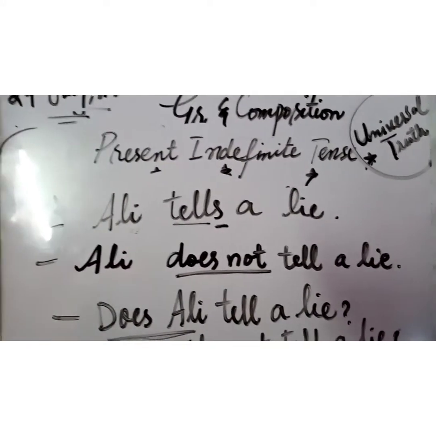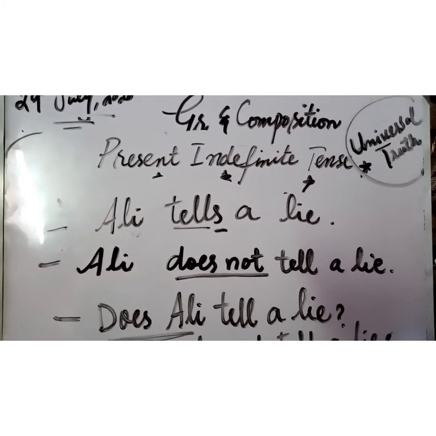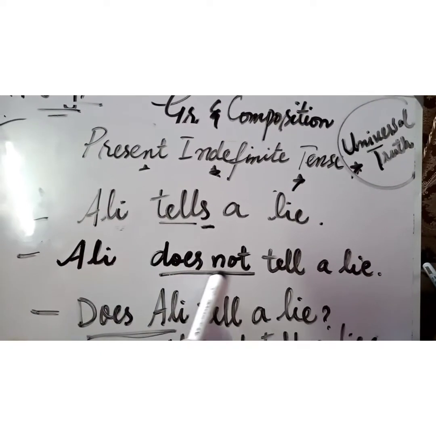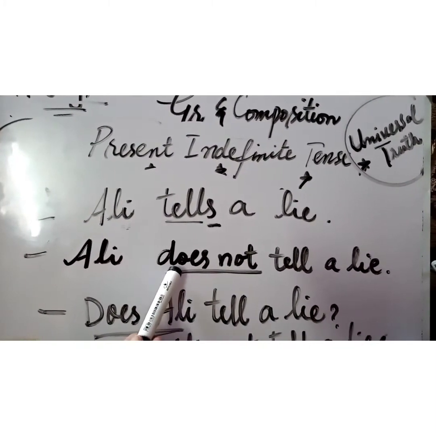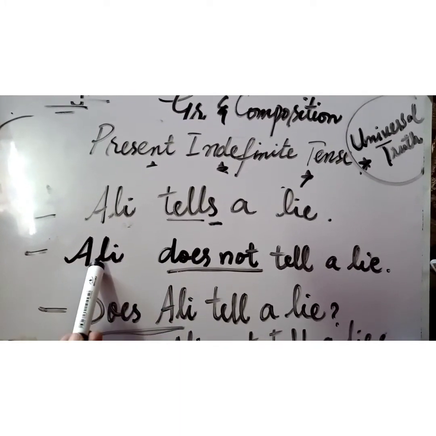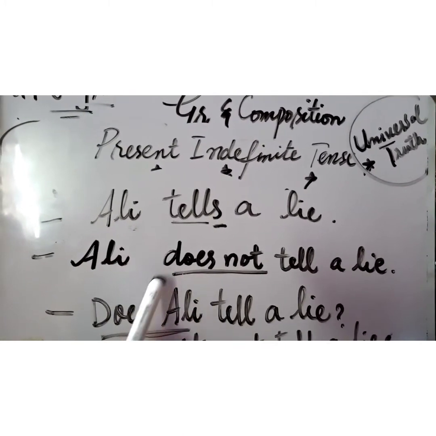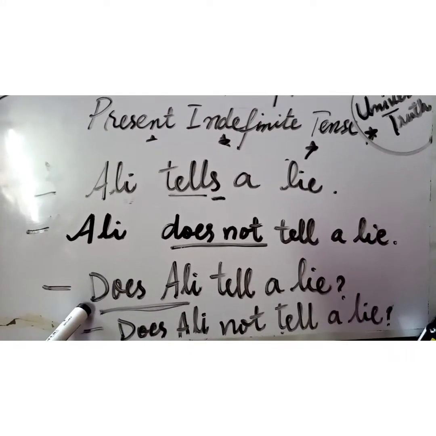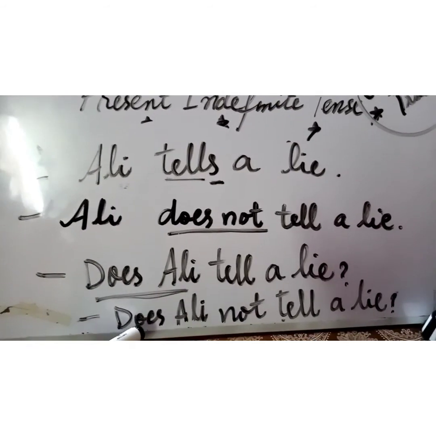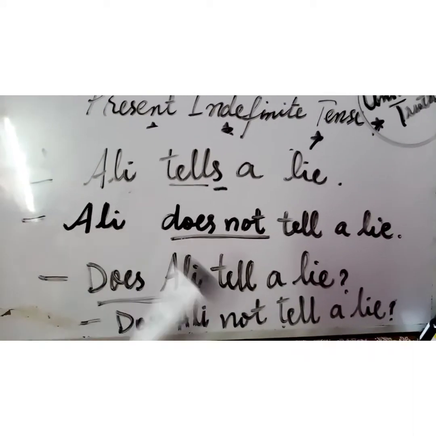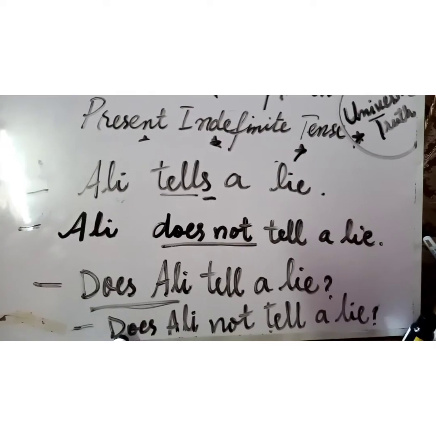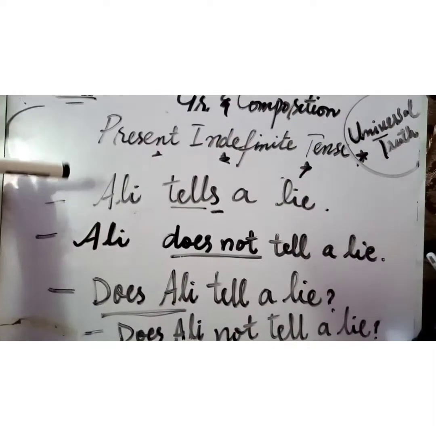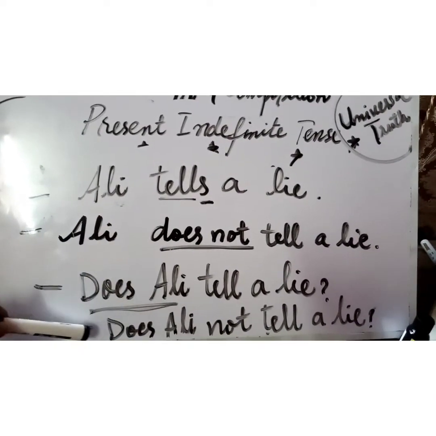What if I want to change it into its negative? So I will use this helping verb does. Ali does not tell a lie. And if I want to change it into its interrogative, then I will change the position of subject and helping verb. Does Ali tell a lie? And if I want to change this interrogative into interrogative negative sentence, in which negative and interrogation is joined together, so I will use it like this: does Ali not tell a lie? So this is how a simple sentence is used in its many ways.